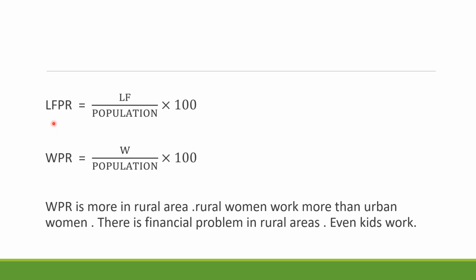Next, labor force participation rate is the labor force divided by the population into 100. Okay. And WPR, worker population ratio, is the worker divided by population into 100.